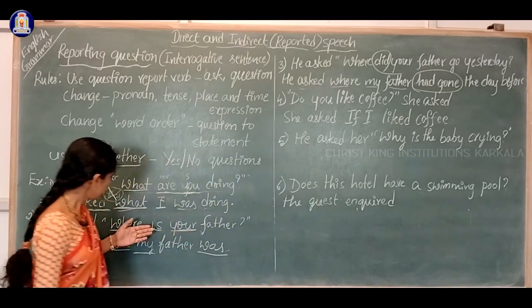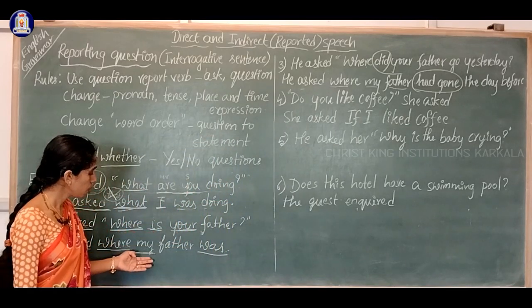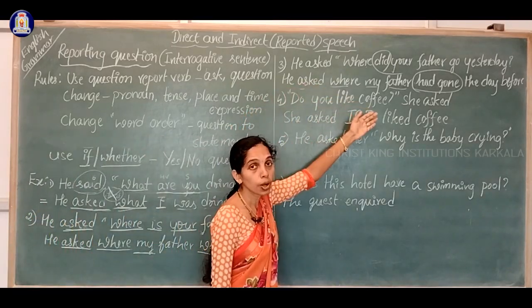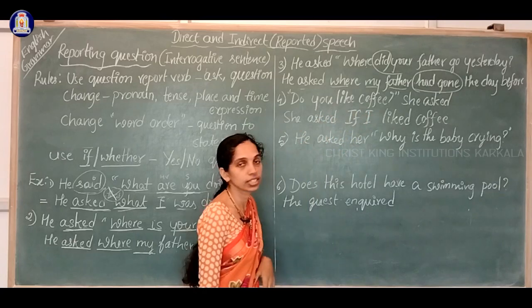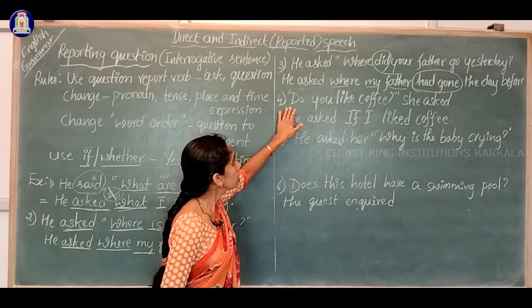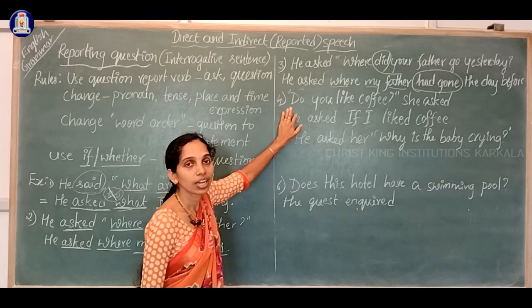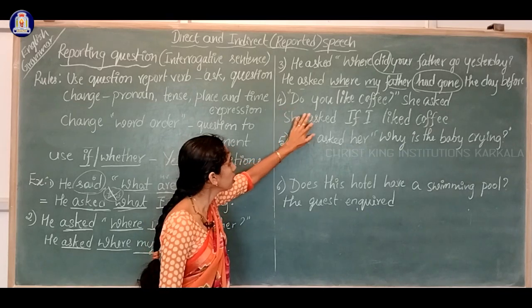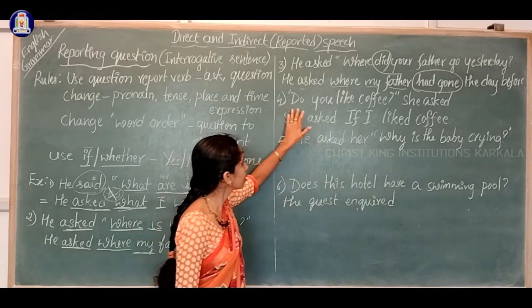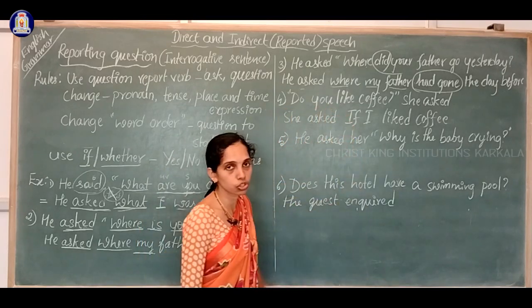So here it is a present tense to past tense. Here past tense to past perfect tense. The back shift of the tense. Now the fourth question is an example to what? The yes or no question. Fourth question is an example for yes or no question.